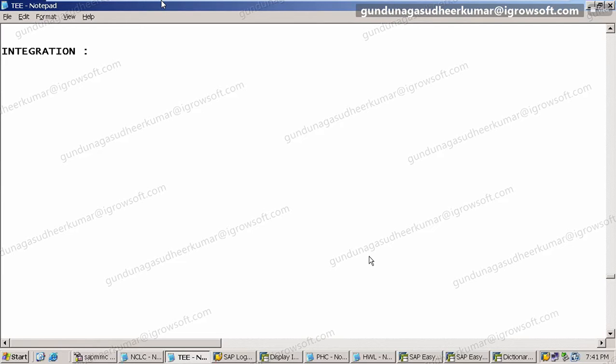Research and Google. Integration means it's between CO, FI, MM, SD, all modules clubbed here. It's all modules. You have given the hint, sir, that all the modules will be covered in integration. So then why are you following that hint and saying it is FI or CO? No, I told it's for both, sir, because you have given the hint that it will cover all the modules.